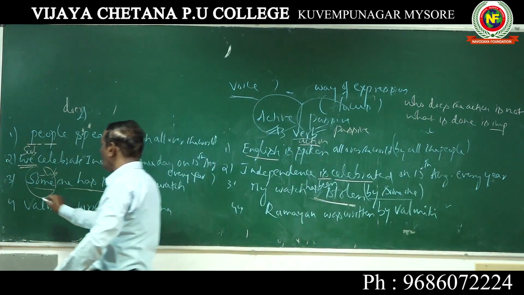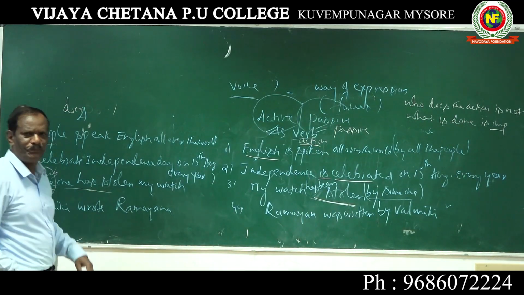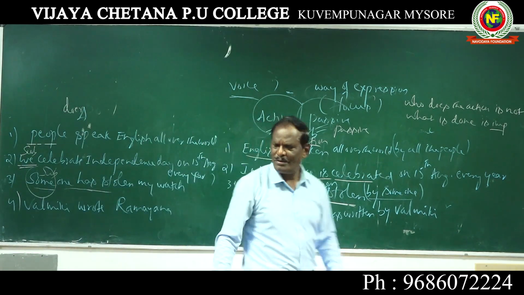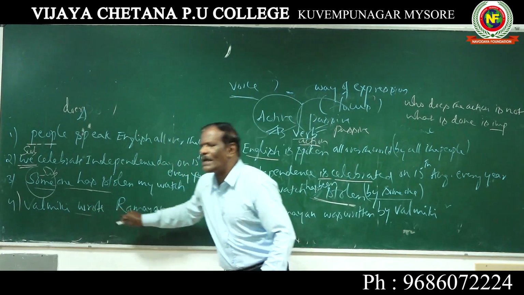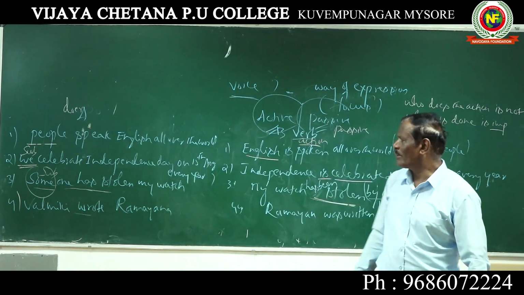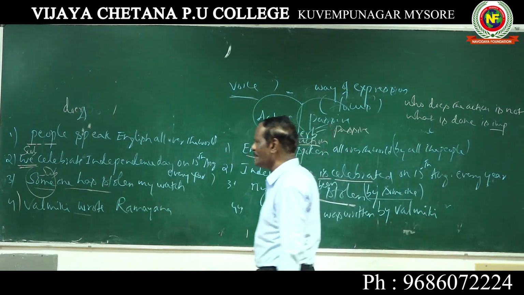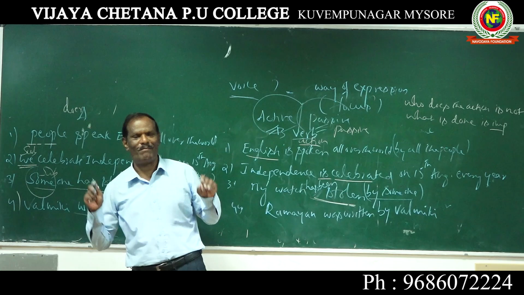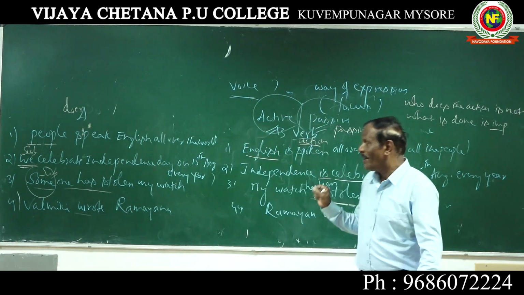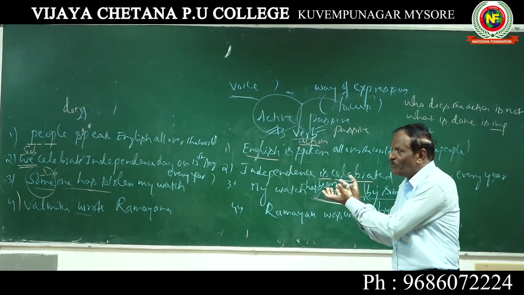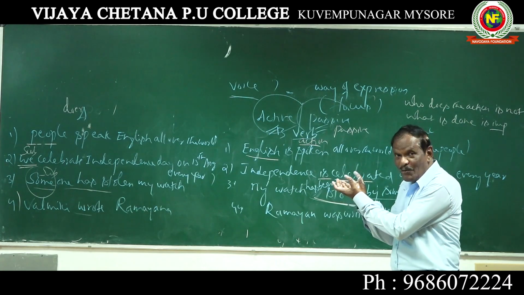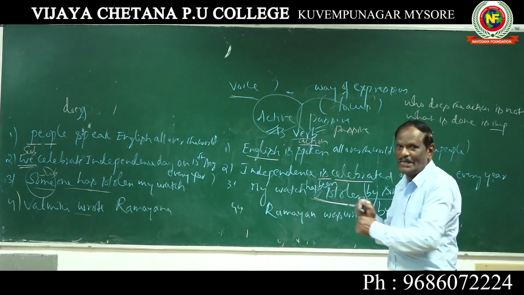Look at the next very popular example you are familiar with, examples that are used very frequently. Who wrote Ramayana? Valmiki wrote Ramayana. So here, see, we are highlighting, we are emphasizing. Is our focus on action or subject?